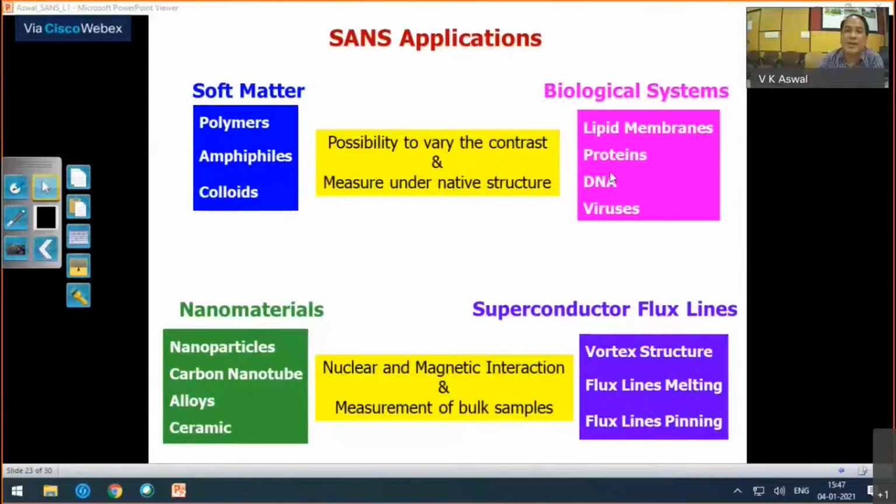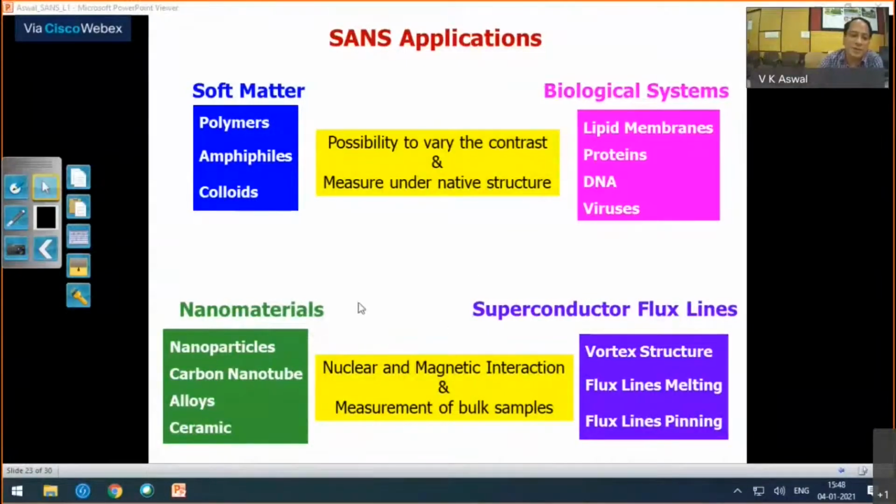Another important thing is that you measure these systems under native conditions. For many biological systems, if you use other techniques like microscopy, you don't measure them under native conditions. With the scattering technique, you have the advantage that you can measure native structure.